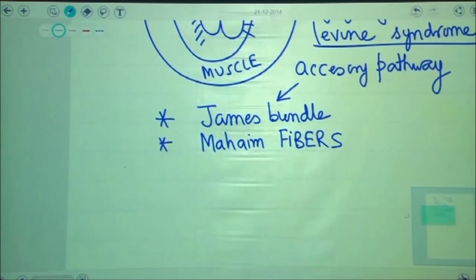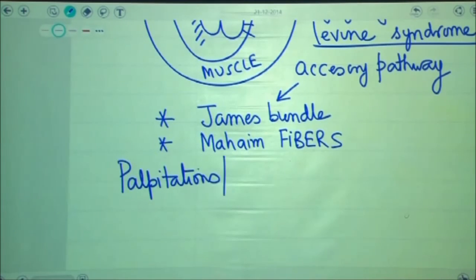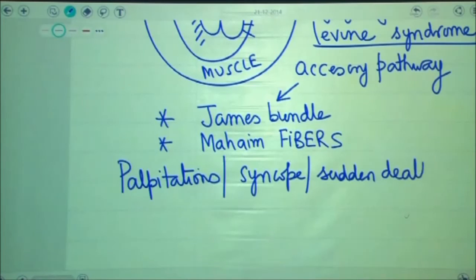These patients would also come to your hospital with complaints of palpitations. These patients would also come to your hospital with complaints of syncope and could also be presenting with sudden death. However, in all of these patients, if you do the ECG of these patients, it will definitely be showing a short PR interval.